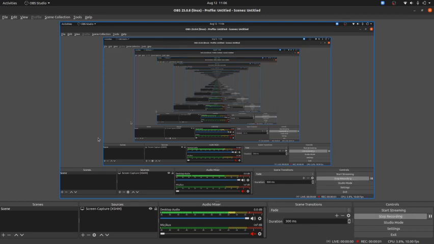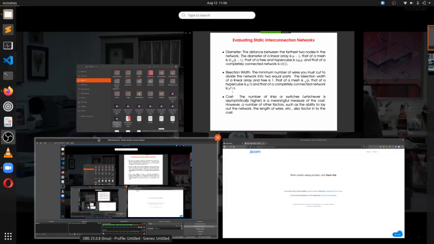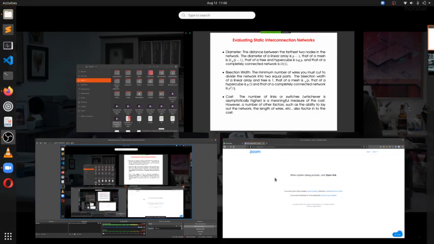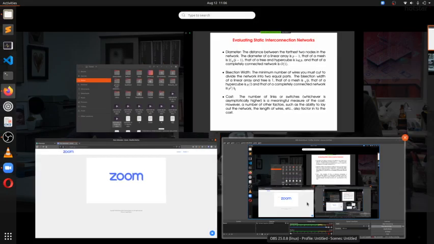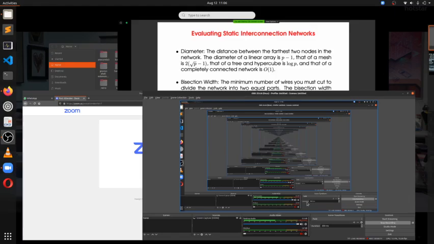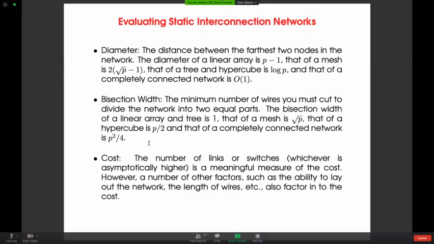...is p square by 4. If you need to break this many number of links in order to make them as two equal parts, that is called bisection width. And in addition to that, I would like to mention some more points.